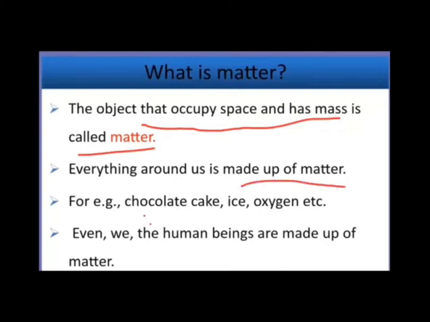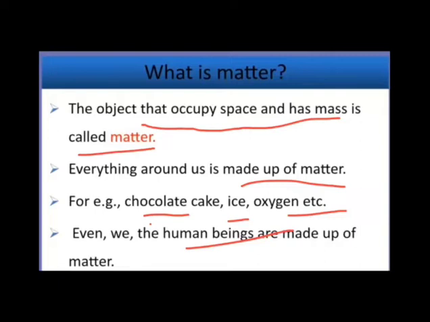For example, chocolate cake, ice, oxygen, human beings, animals, plants, table, chair, pen, pencil, everything is matter. Okay. So everything, whatever is present in our surroundings, is made up of matter.